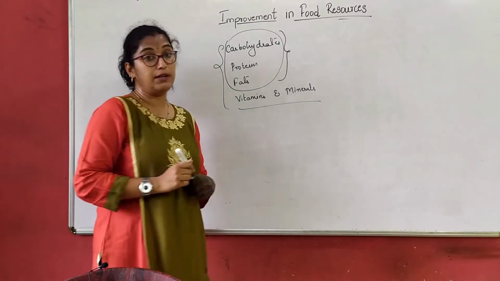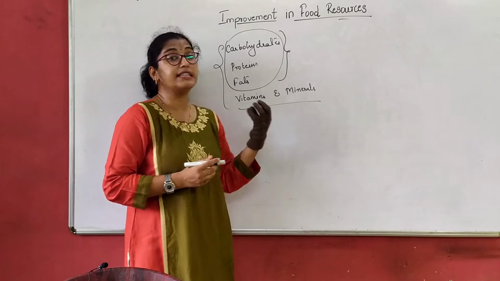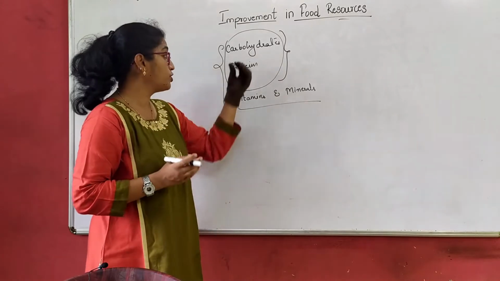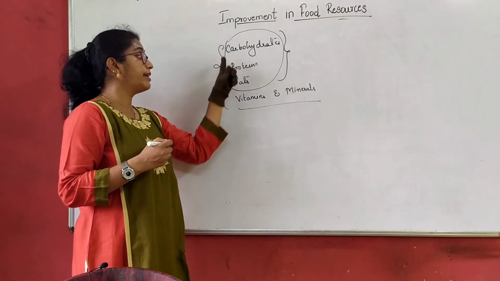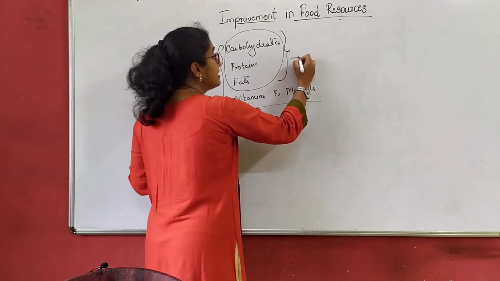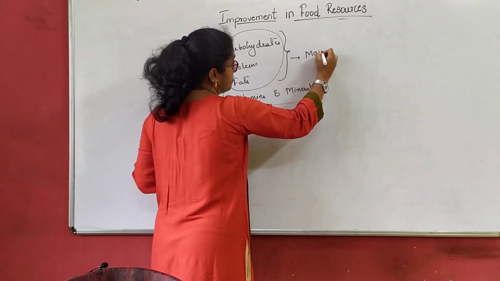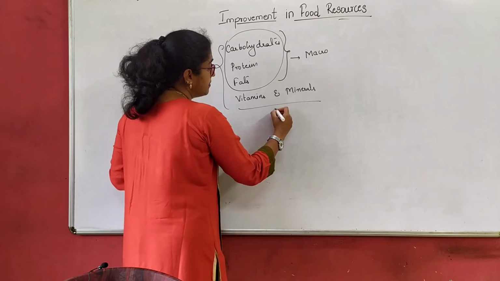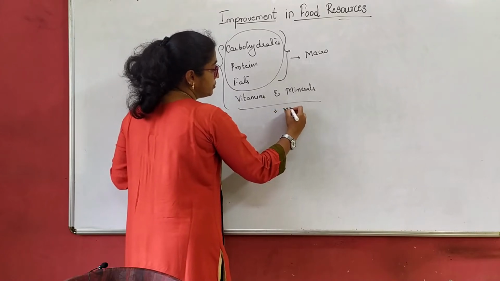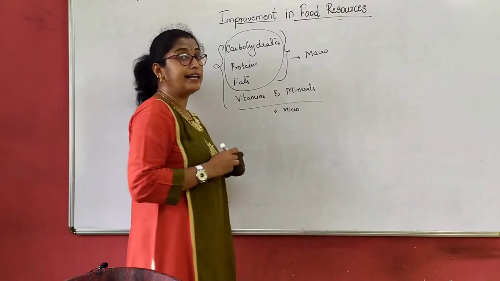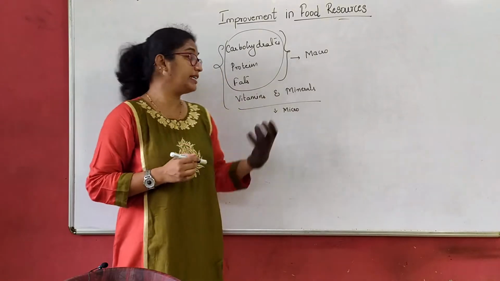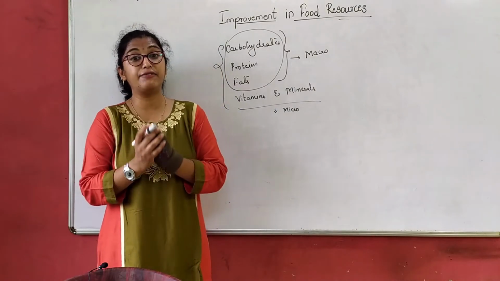Vitamins and minerals are required in very small quantity. So we term carbohydrates, proteins and fats as macronutrients and vitamins and minerals as micronutrients. Though they are required in very small amounts, they still act a very vital role.